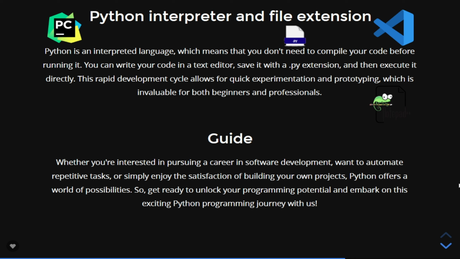Whether you're interested in pursuing a career in software development, want to automate repetitive tasks, or simply enjoy the satisfaction of building your own projects, Python offers a world of possibilities. So, get ready to unlock your programming potential and embark on this exciting Python programming journey with us.